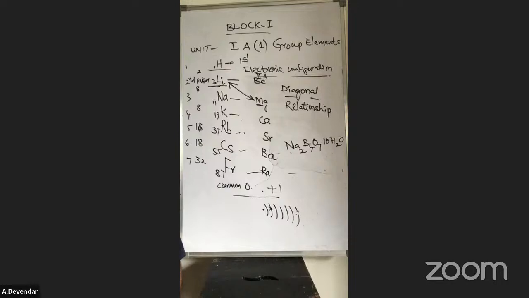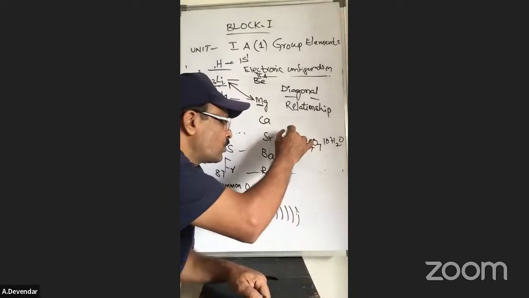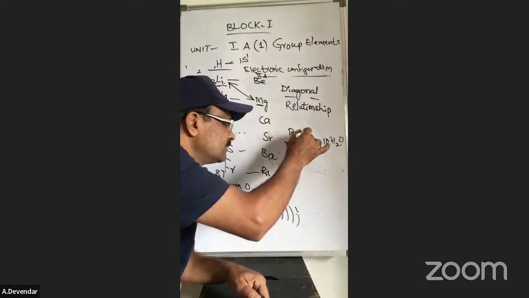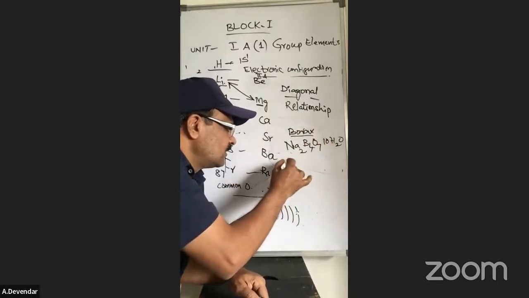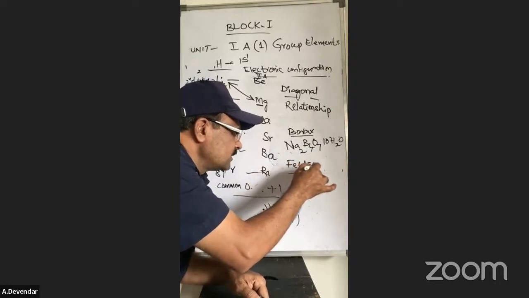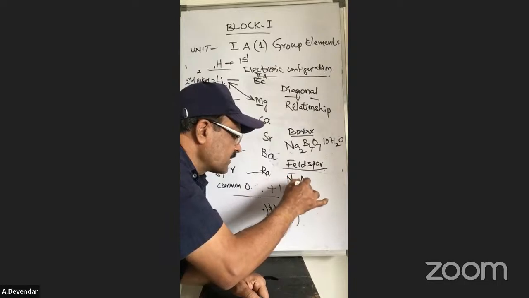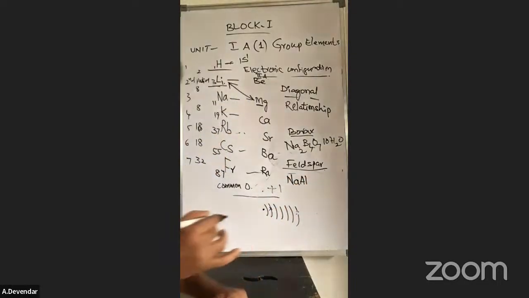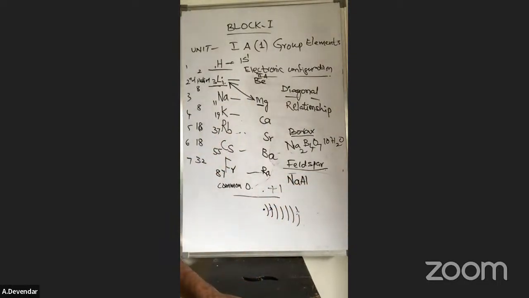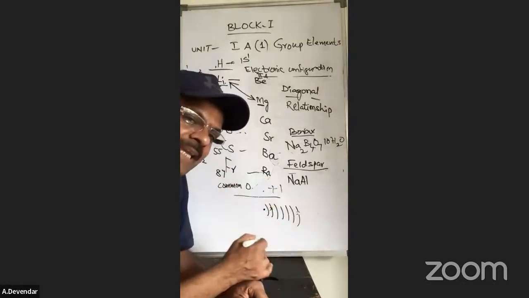Next is feldspar. Feldspar is NaAlSi3O8, sodium aluminum silicate.